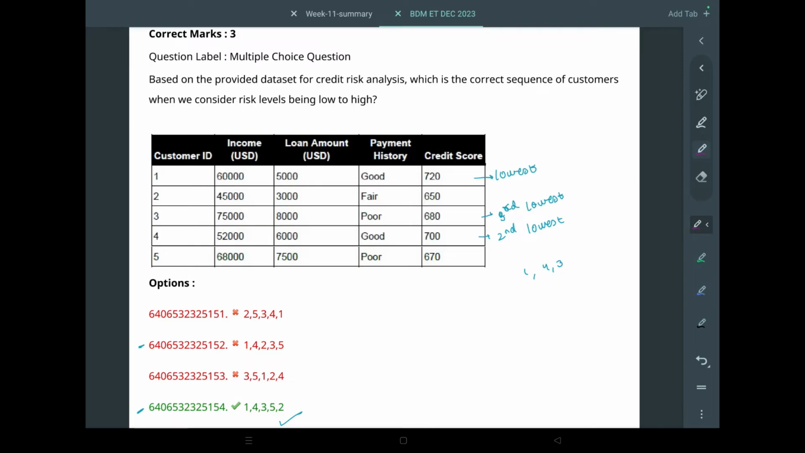Okay, next question is based on the provided data set for credit risk analysis. Same as we saw before. What is the correct sequence of customers considering risk levels from low to high? Low credit risk means he will pay, so we can say better credit score.